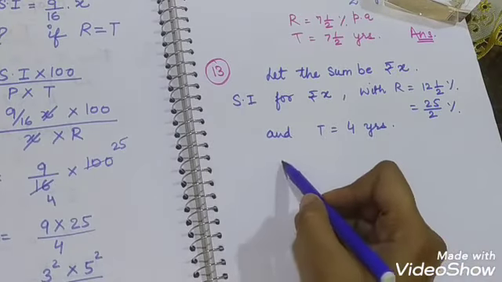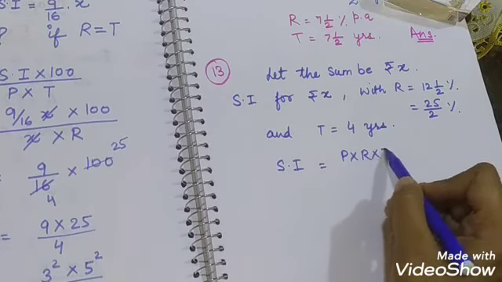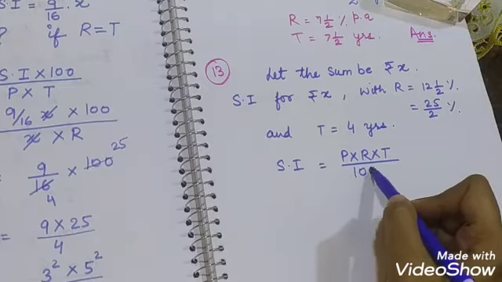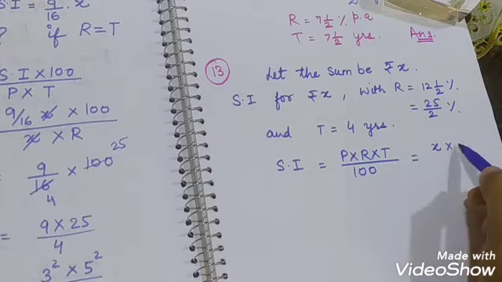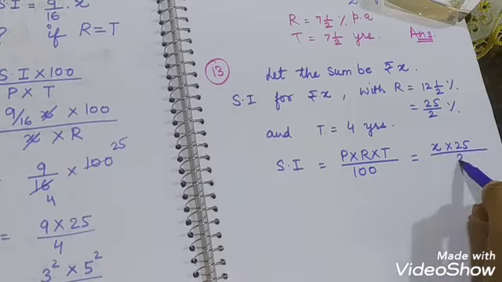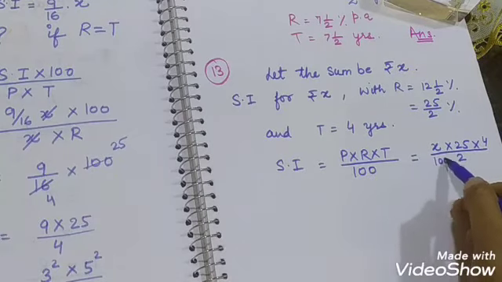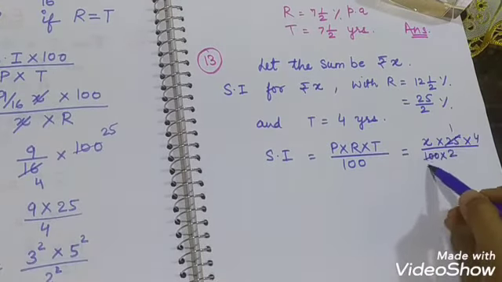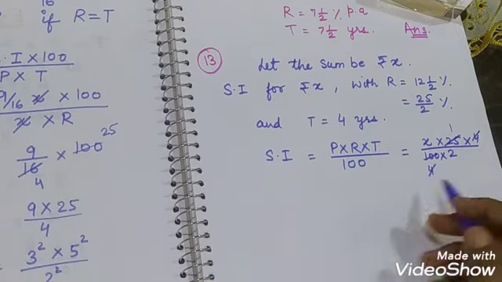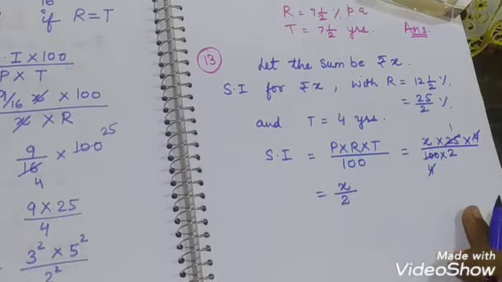For this, first we will calculate simple interest, which will be P into R into T upon 100, and then we put the values. P is X, R is 25/2, so 2 will come in the denominator, T is 4, and 100 is already in the denominator. Now something cancels. 25 ones are 25, 4s are 4 and 4 cancel each other. So we get simple interest equal to X/2.